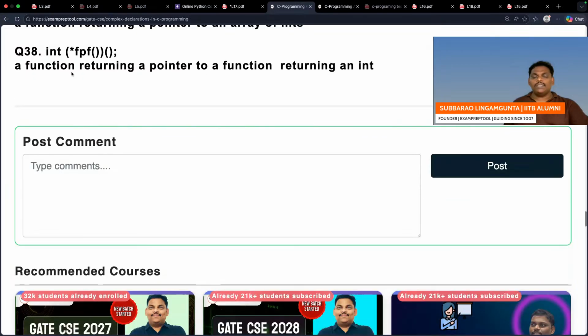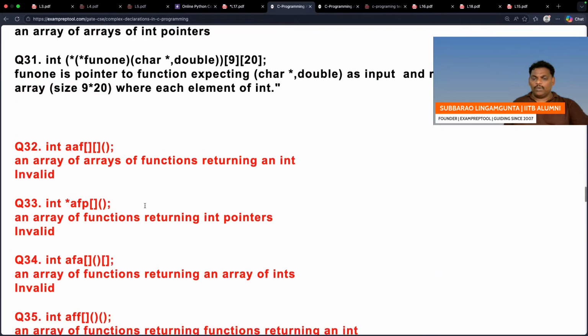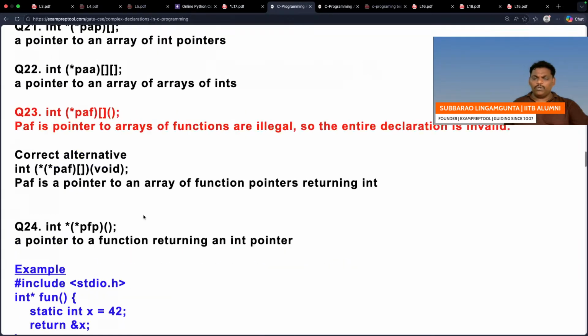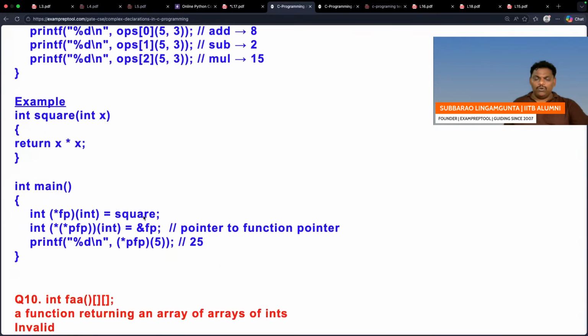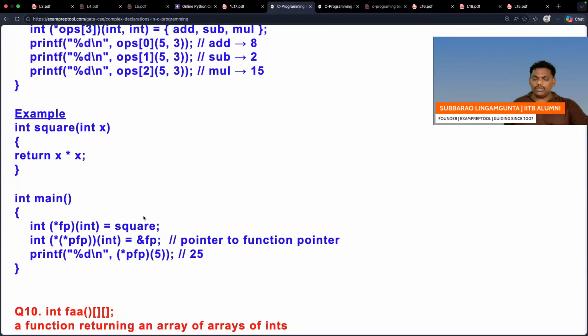FAF is a function which will return a pointer. That pointer is pointing to a function which doesn't take anything, which will return an integer. It's normal. I feel these are very simple. For your convenience, I have given examples also. Please check.